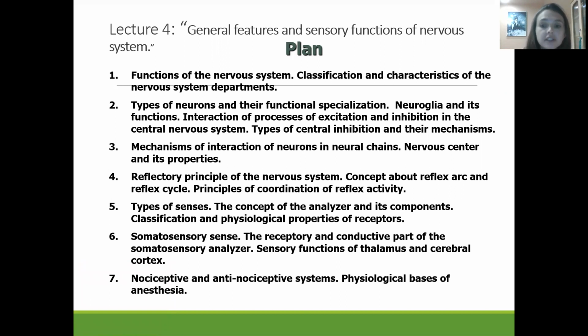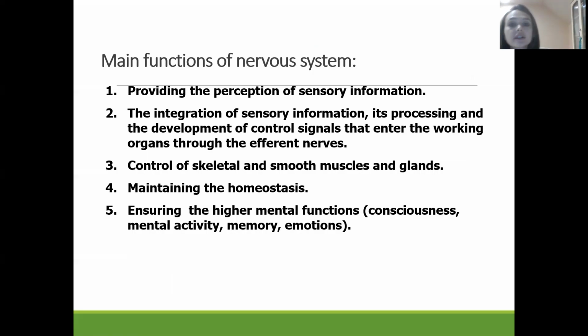somatosensory sense, the receptor and conductive parts of the somatosensory analyzer, and the nociceptive and anti-nociceptive system, the physiological basis of anesthesia. So let's start. What is the main function of the nervous system?